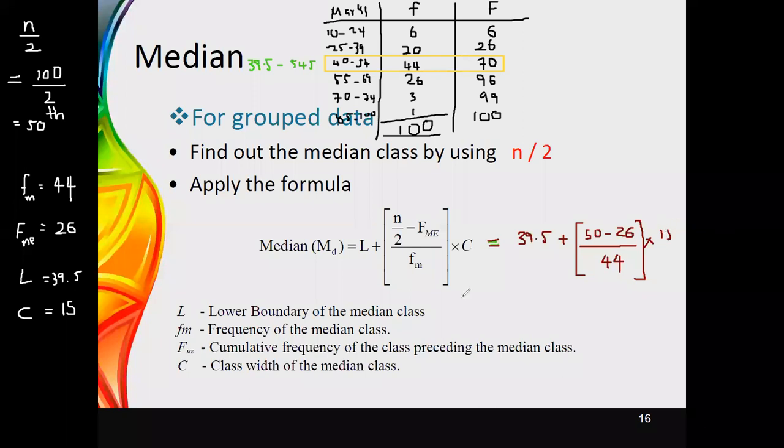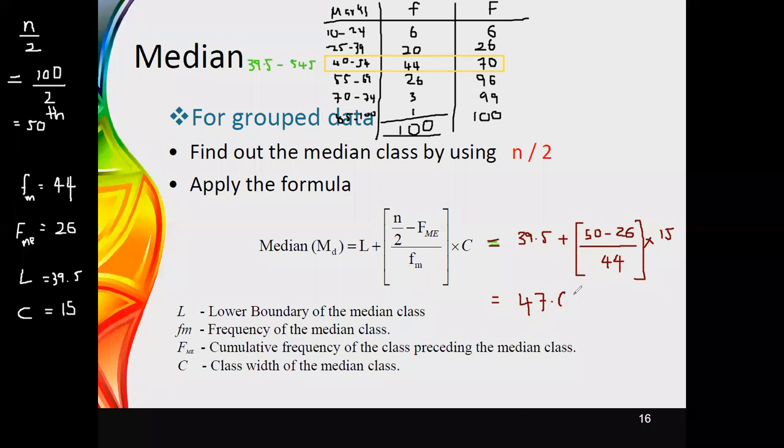Therefore, you can perform this calculation to obtain a value for the median. Once you do the calculation, you get the value as 47.68.